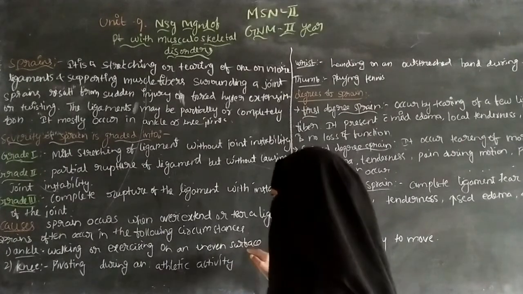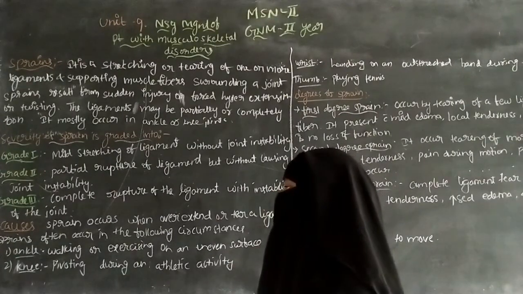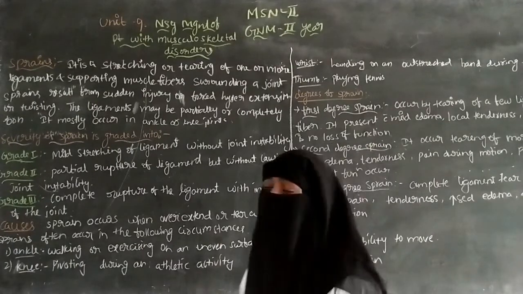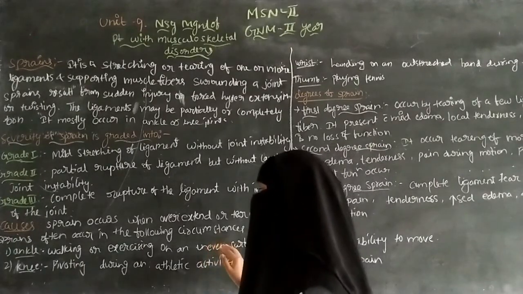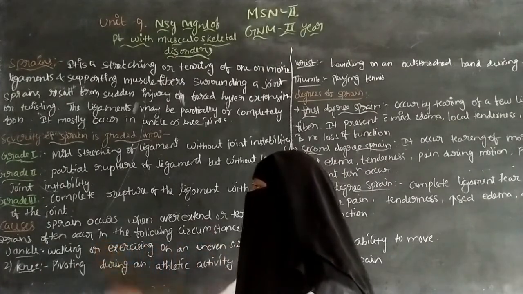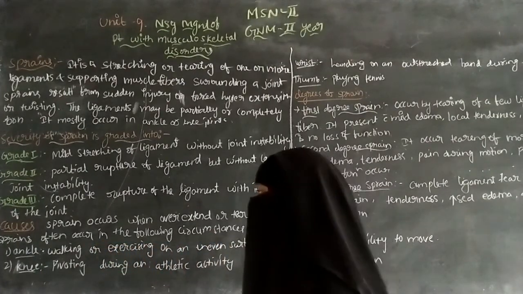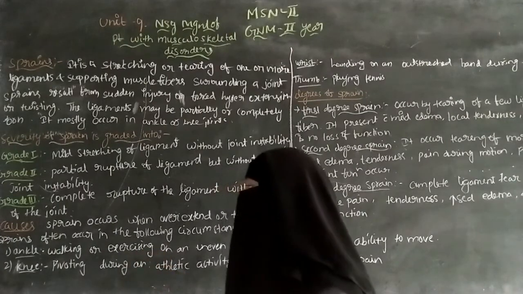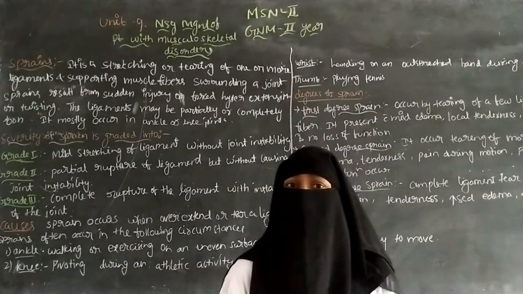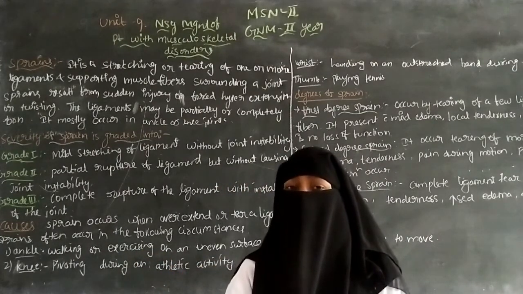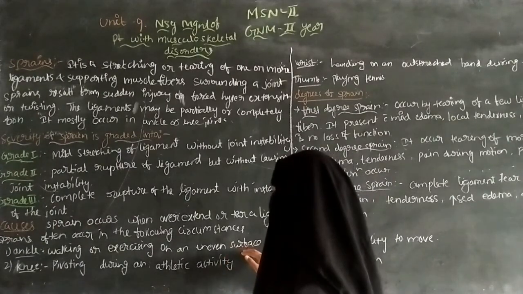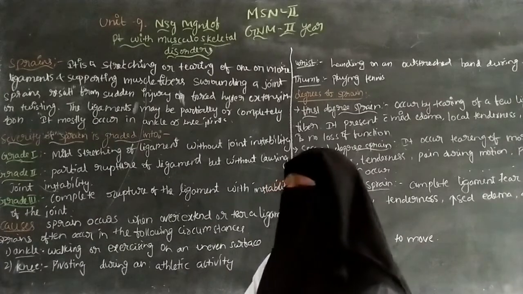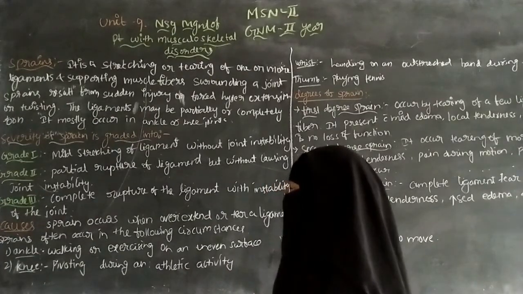Because of this uneven surface, the individual can fall on the floor, and because of this falling, an ankle sprain can occur. So while exercising or walking on an uneven surface, the individual can get sprains.